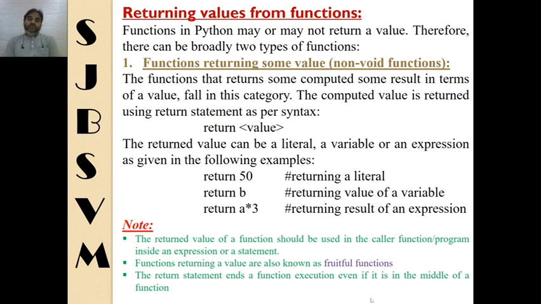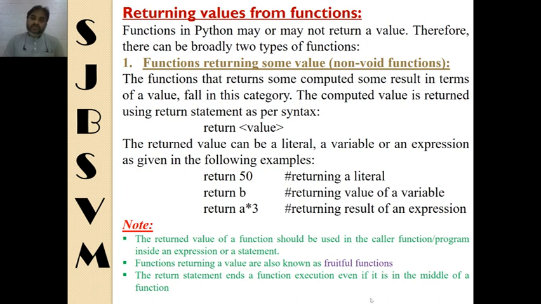So depending on whether the function is returning any value or not, they may be categorized into two types: those which are returning some values, which we call non-void functions, and second, the functions which are not going to return any value. If the functions are not going to return any value, they are known as void functions, and those which are returning some values are non-void functions.